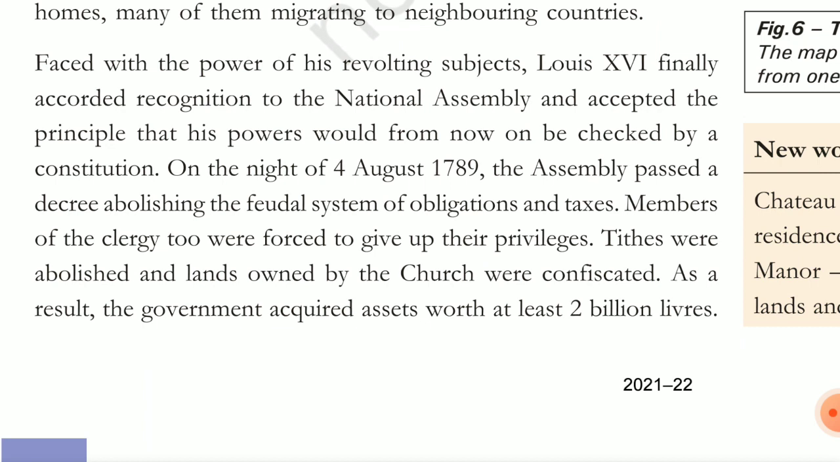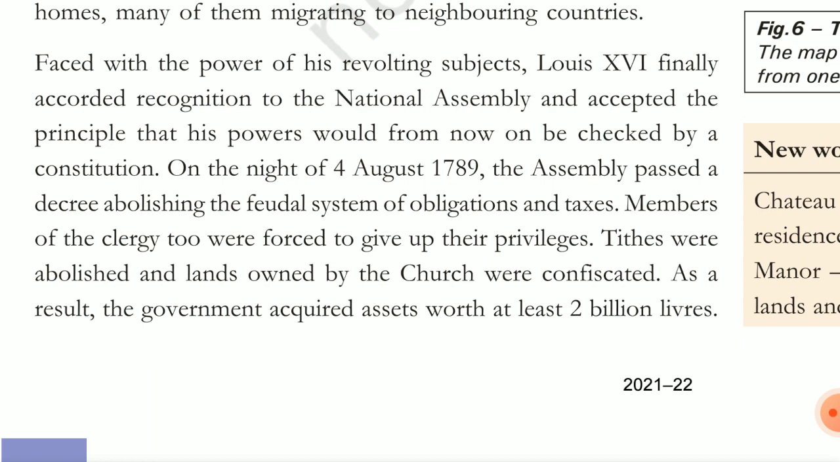And he accepted the principle. I told you about the veto power. He had something called the veto power, which is something the king has. If he doesn't like a law, he can take the law and abolish the law. So now he is accepting that his power should be checked by the constitution.